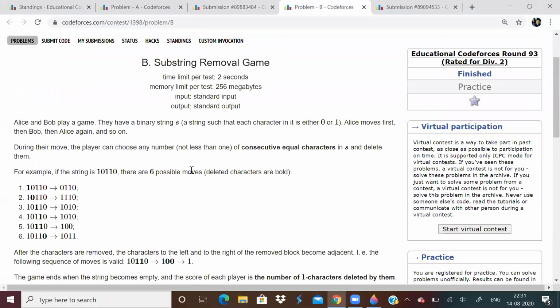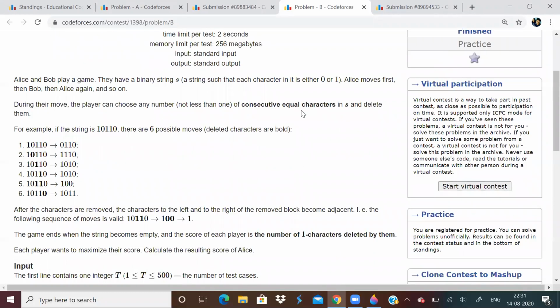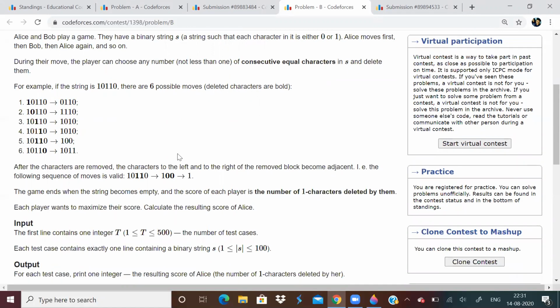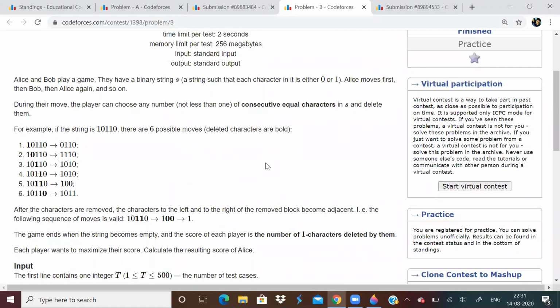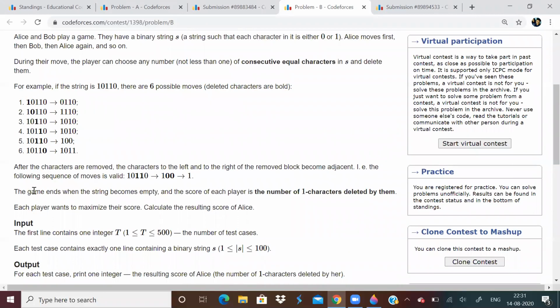So second one, let us see. This is a game: we are given a string S consisting of 1 and 0. Alice will play first, Bob will play second. During a move, they can remove consecutive equal letters. So basically in the string, whenever they see consecutive equal letters, they will remove all of them. But more importantly, we have to tell who will win. How do we decide who will win? The game ends when the string becomes empty, and the score of each player is the number of one characters deleted.